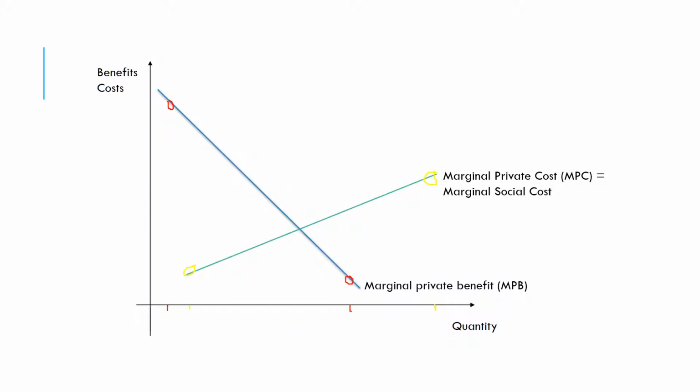If we look at the analysis here, we have the private benefits to the consumer or the supplier of honey, and we have the private cost to the supplier of honey. We'll come on to the social costs in a second. So, would it make sense for them to keep this first bee? Well, this is the benefit they're going to get, and this is the cost. So the benefits far outweigh the cost. It makes sense. For this bee here, does it make sense to keep them? Yes, the benefits far outweigh the costs, and so on. But for this bee over here, actually the costs up here far outweigh the benefits. So it doesn't make sense for this particular bee.